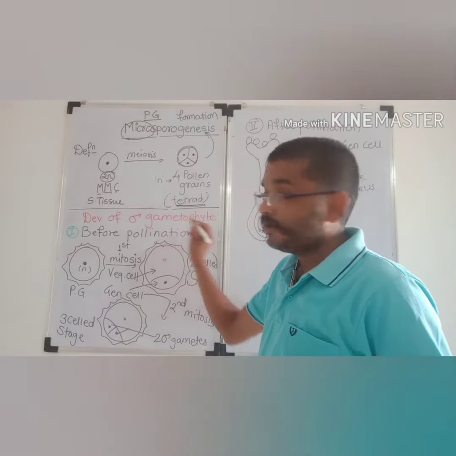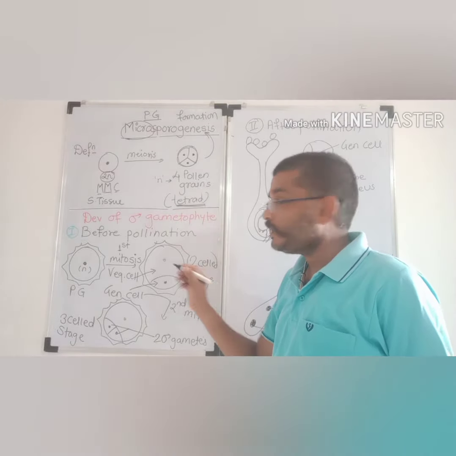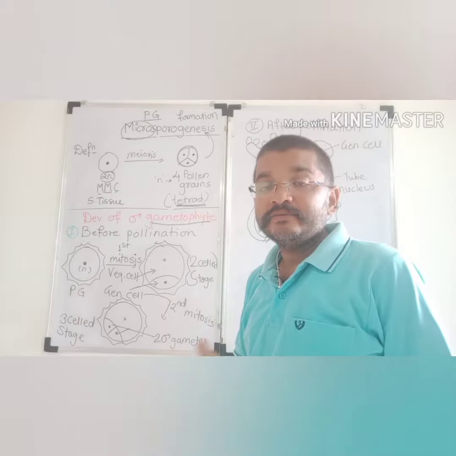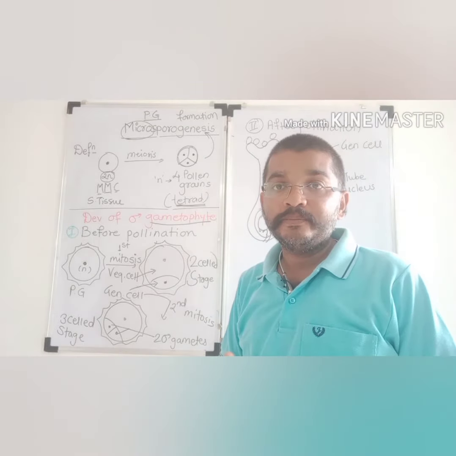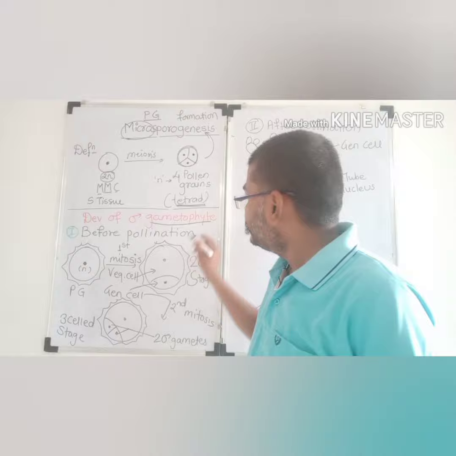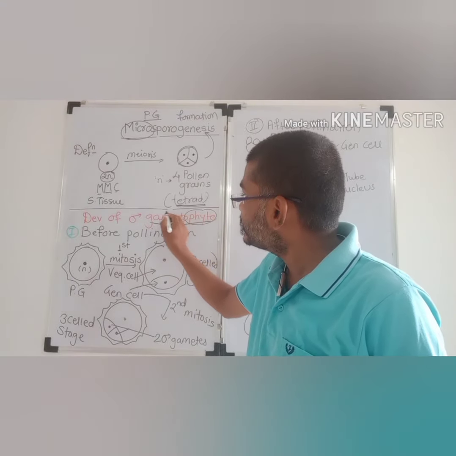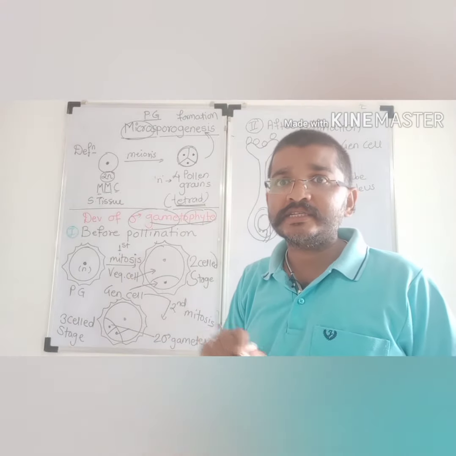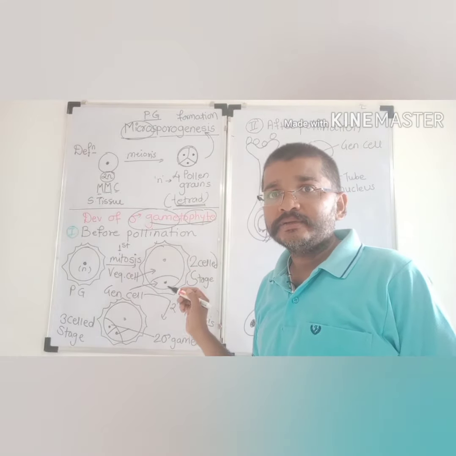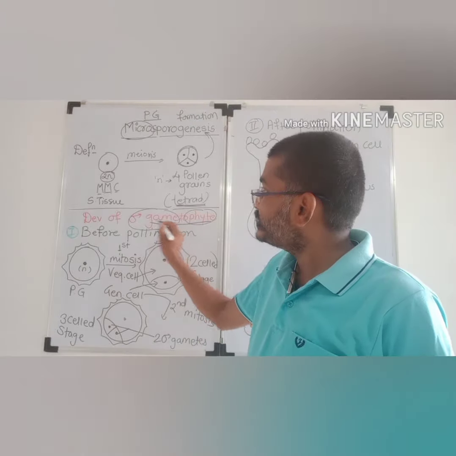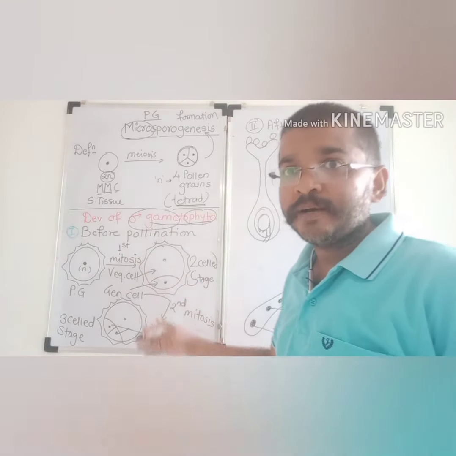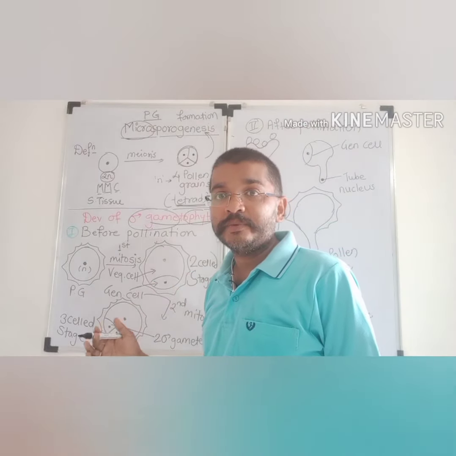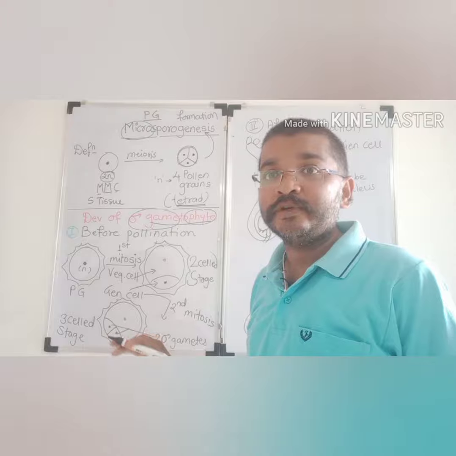The second part is the development of male gametophyte. First of all, we have to see what a gametophyte is. Phyte means a plant body or structure. The structure which consists of male gametes, we call it the male gametophyte. So the structure having male gametes is called male gametophyte. In this upcoming part, we are going to study how the male gametophyte is produced from a single pollen grain.